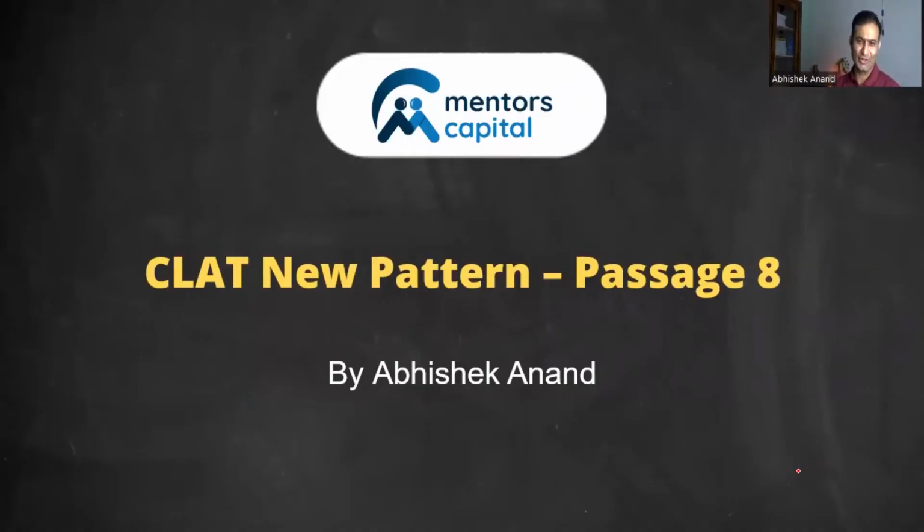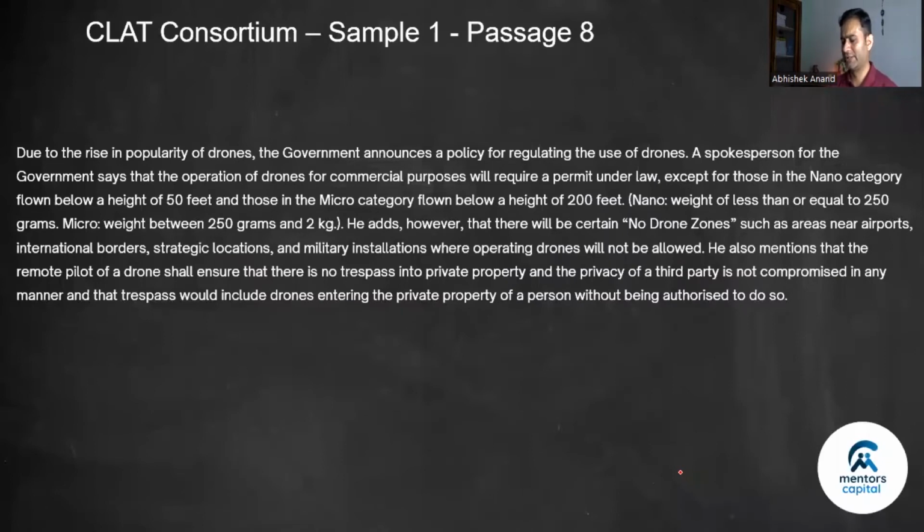Hello students, let's solve passage 8. If you haven't solved it already in the test form, you may pause the video, go through the passage, and then attempt the question or solve the passage with me. All right. So in the first paragraph, it says, due to the rise in popularity of drones, you know what drones are, right? Unmanned vehicle. The government announces a policy for regulating the use of drones. Okay, so there is a new policy for the use of drones.